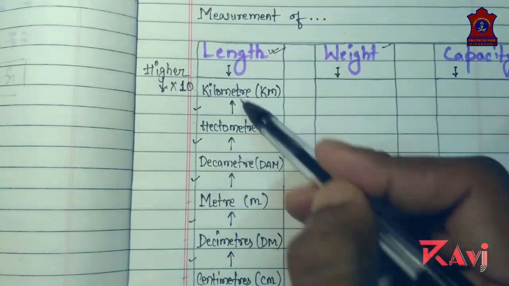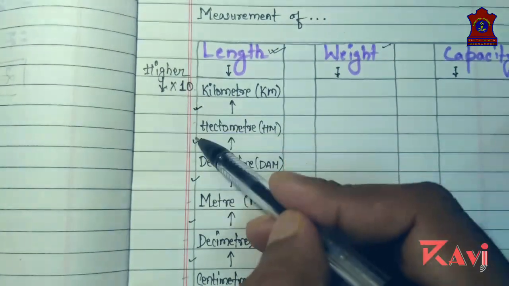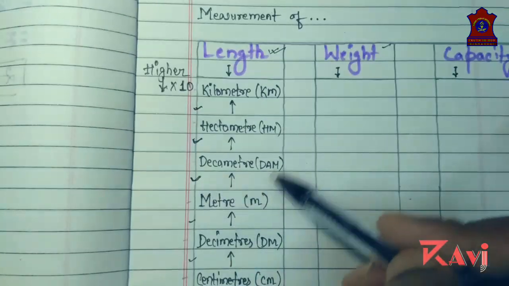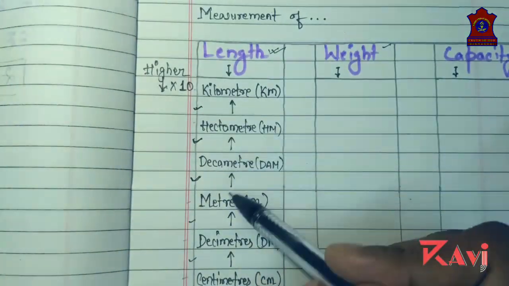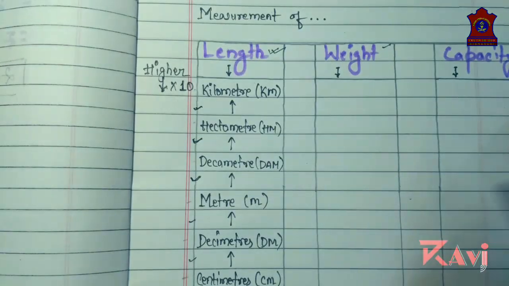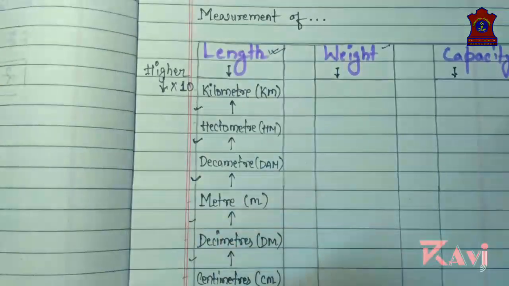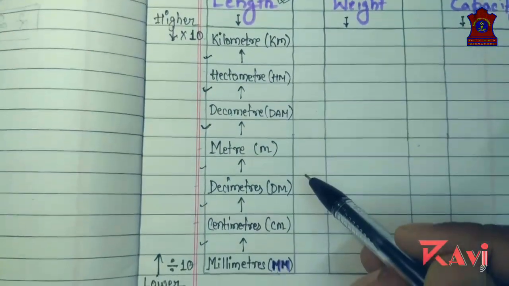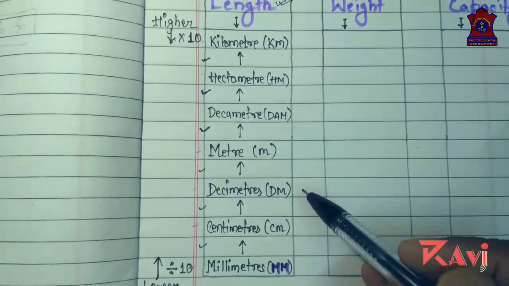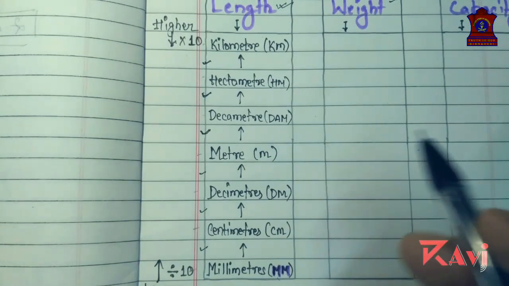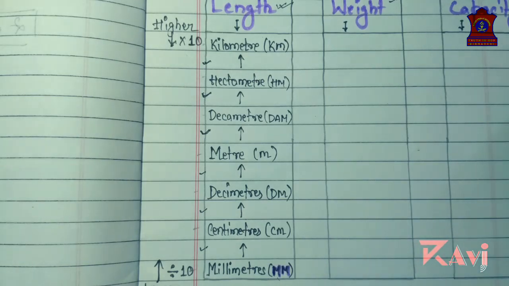How many meters are there in 1 kilometer? 10 into 10 into 10. 10 tens are 100, 100 tens are 1000. So 1 kilometer equals 1000 meters. This is the way you can easily understand all the measures of length, weight, and capacity. Clear?